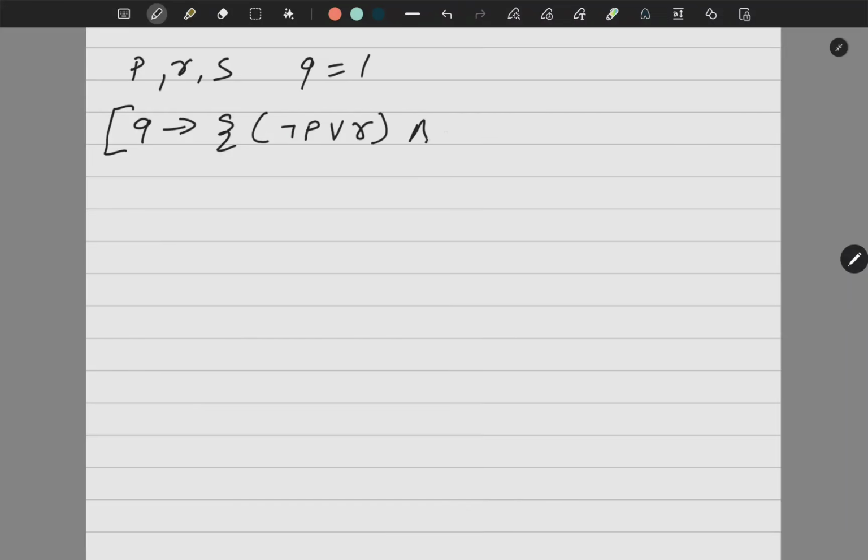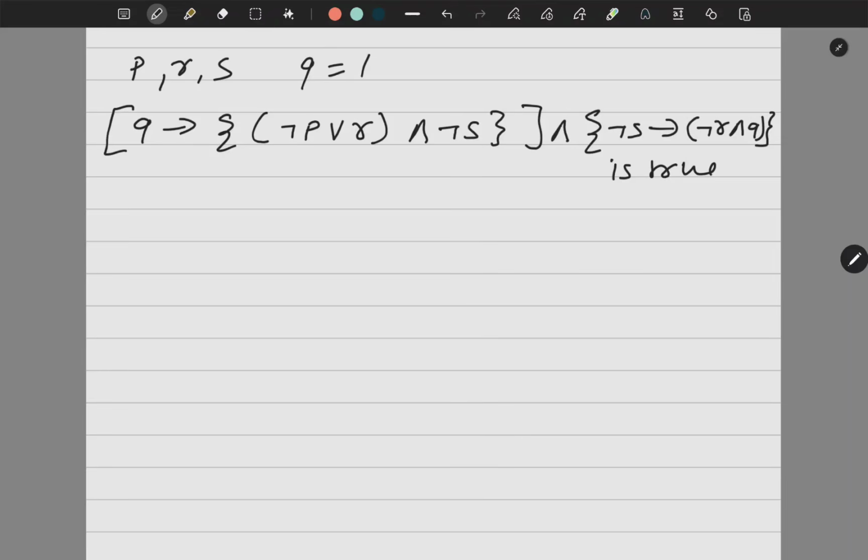Okay. Now look at one more. Now find out P, R and S, given Q is equal to 1 and Q implies negation P or R and negation S, and negation S implies negation R, and Q is true.